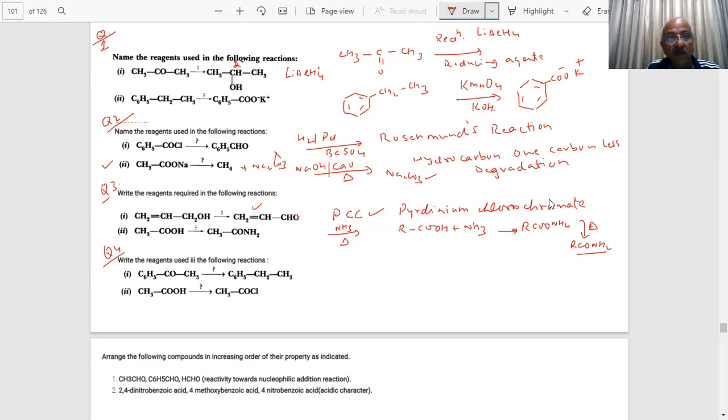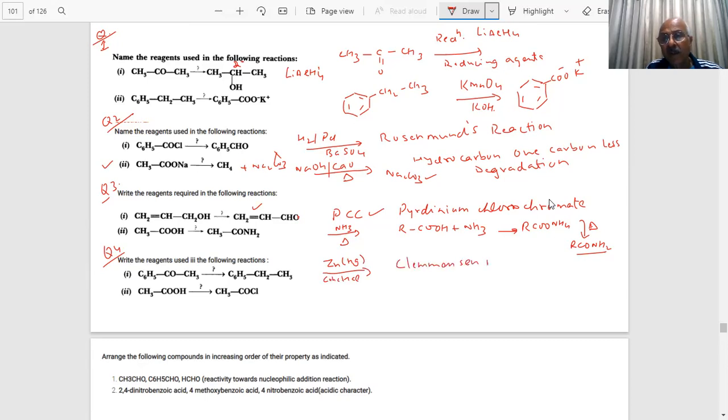CCCOCH3. This is reduction. So for this we can either go for Clemmensen reaction or for Wolff-Kishner reduction. You have to write something here immediately. This is the simplest thing you can: Zinc, Hg and HCl. CH3COOH and CH3COCl.